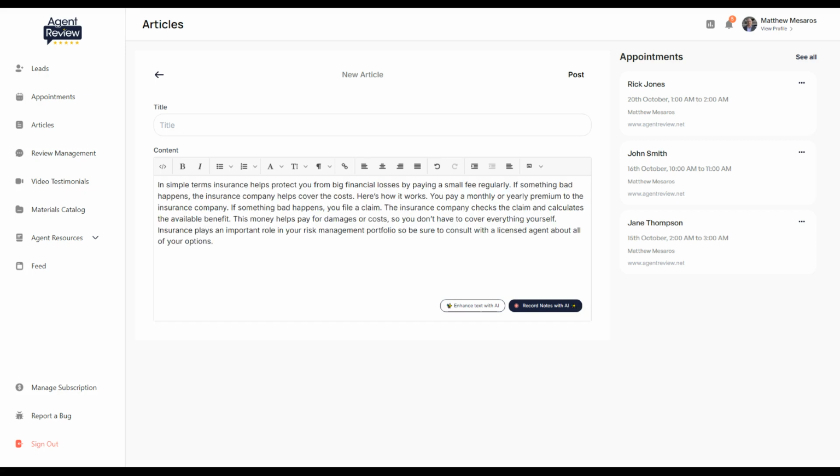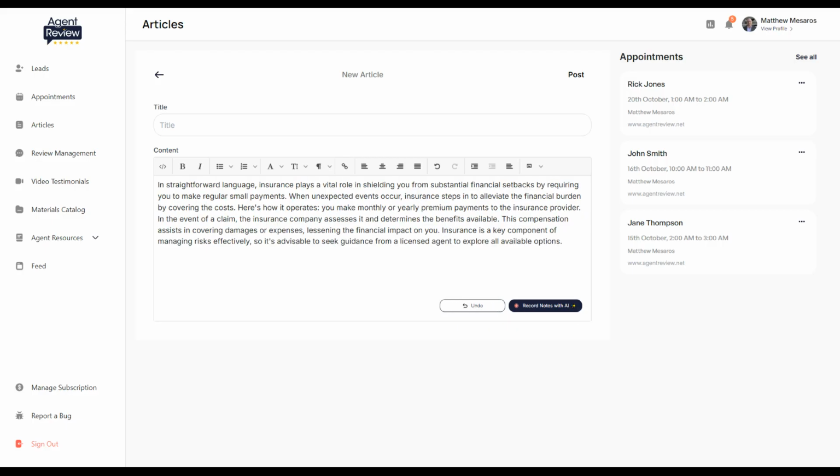For example, I've put together a very basic outline about insurance, what it is, how it works, and how it's important to consult a licensed agent during the decision-making process. I've copied and pasted that here. And now when I click the Enhance Text with AI button, you can see here that the end result is much better than what we started with.